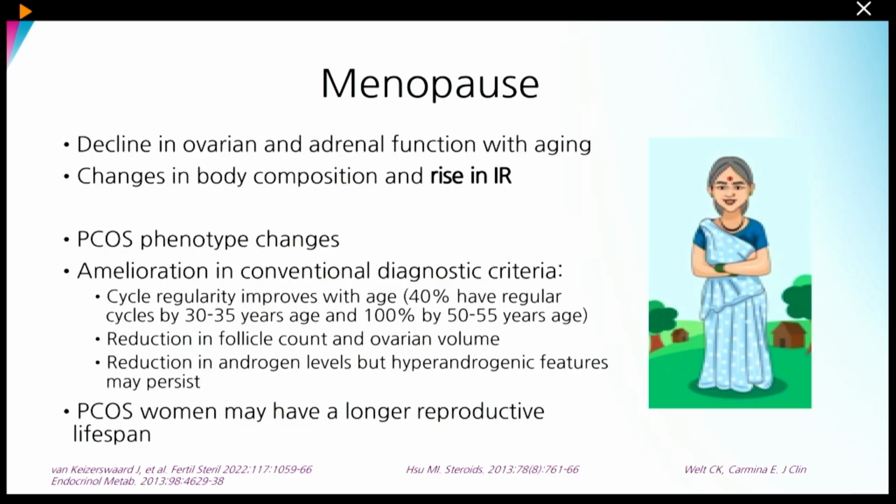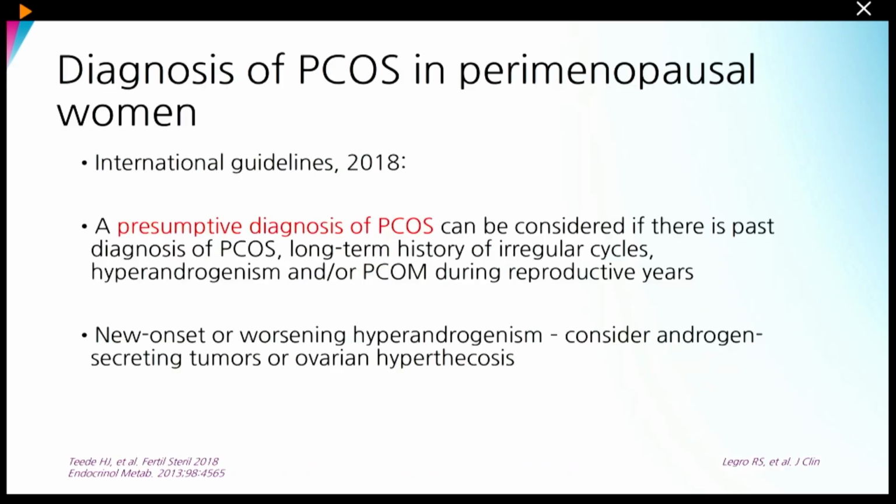Lastly, in the menopausal group, there is a usual decline in the ovarian and adrenal function with aging, and this leads to regularization of the cycle followed by discontinuation of the cycle, and they have a longer reproductive life compared to those without PCOS. So another challenging subgroup is postmenopausal females. We'll discuss in detail.